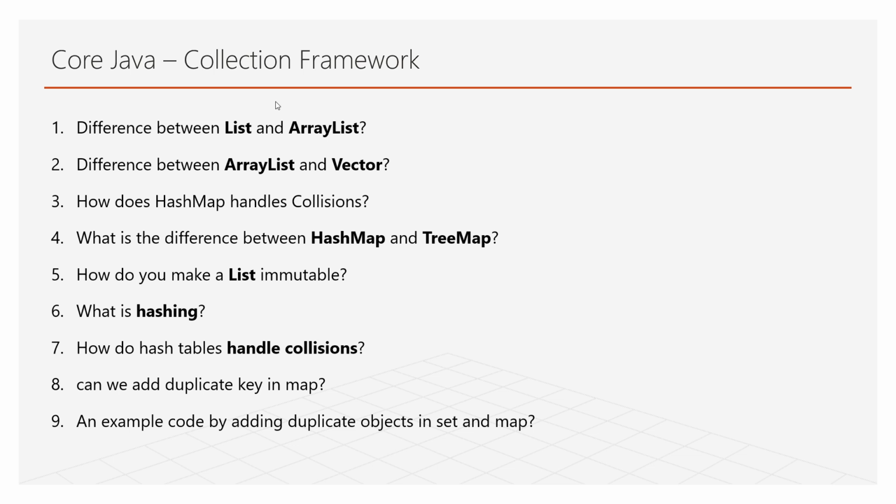No, we cannot add duplicate keys in a map. He also showed me a program adding duplicate objects to a map, and it won't allow it. That is because of how hashing works: it has a hash function that generates the hash code. With that hash code, we have buckets, from index 0 to 15, a total of 16.